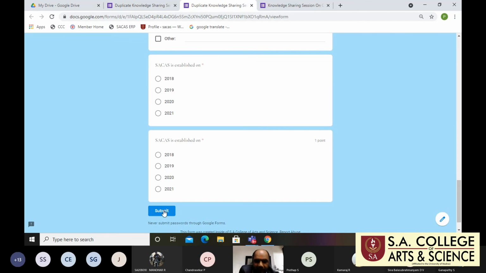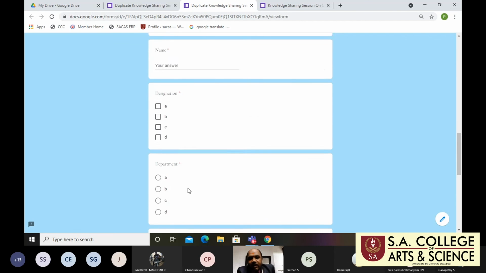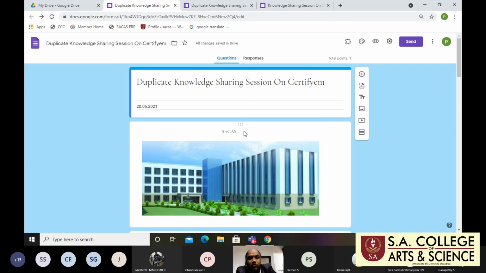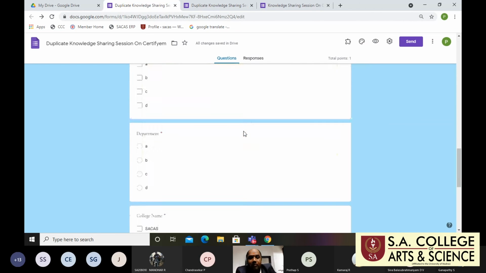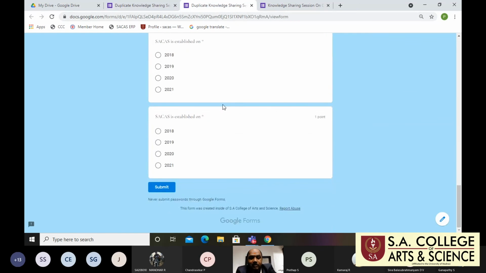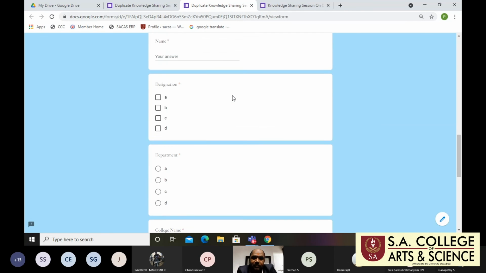Then just submit. The Google Form is only completed. It does not generate the certificates. When you install Certify'em, at that time you will get the certificate. So this is the preview, this is your G Form. What you create here, the preview, then you submit, you have completed the G Form only.